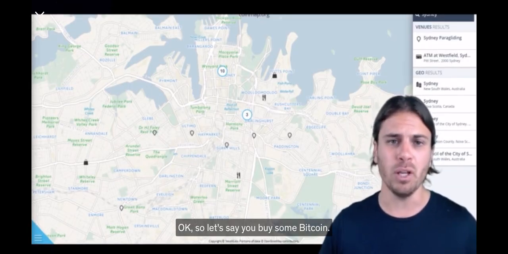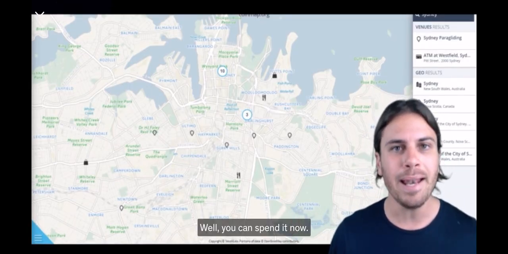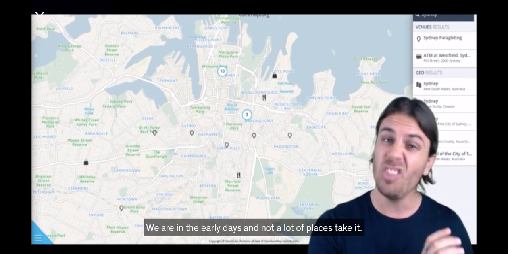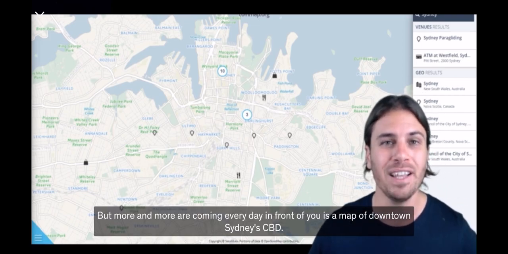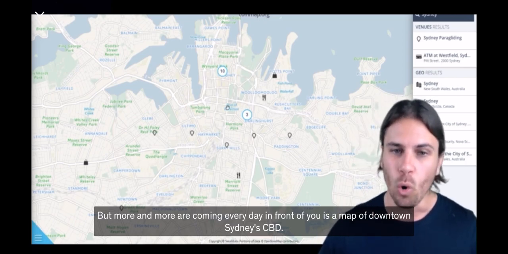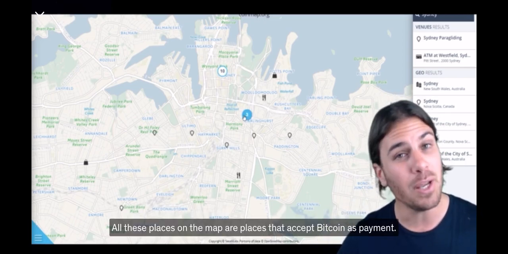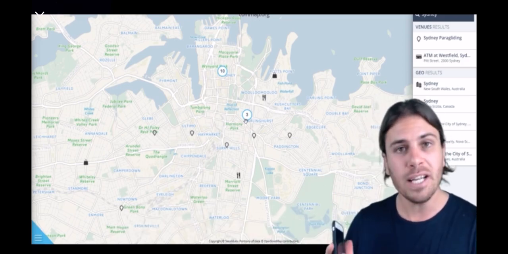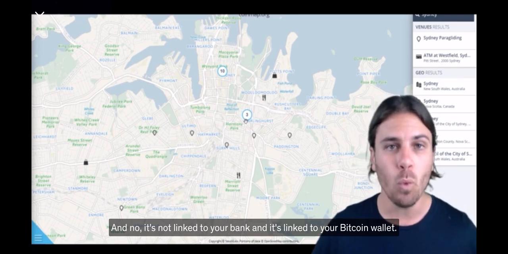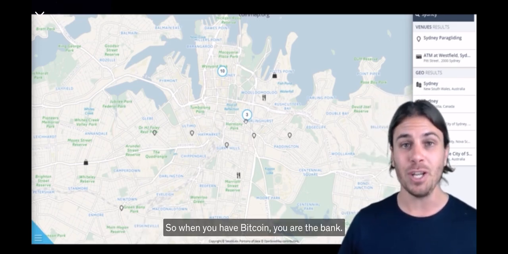Okay, so let's say you buy some Bitcoin, what do you do with it? Well, you can spend it. Now we are in the early days and not a lot of places take it yet, but more and more are coming every day. In front of you is a map of downtown Sydney CBD. All these places on the map are places that accept Bitcoin as payment. So instead of you using your debit card, you can use your phone. And no, it's not linked to your bank, it's linked to your Bitcoin wallet. There is no bank. So when you have Bitcoin, you are the bank.